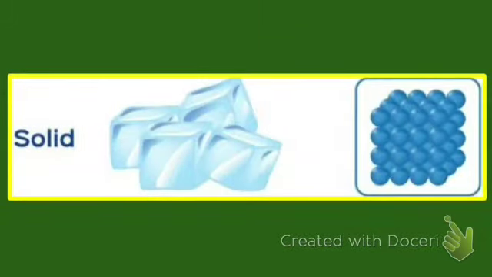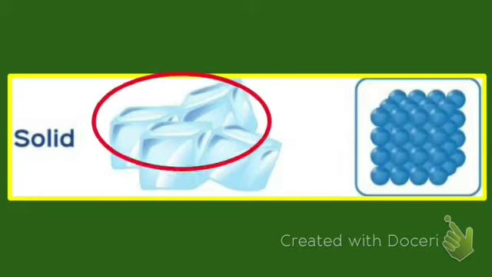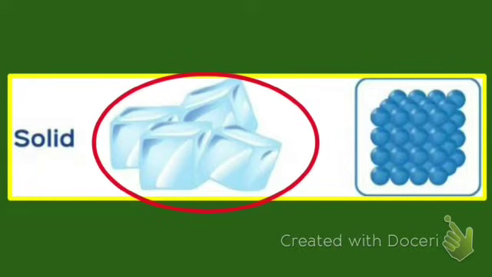Solids are substances that have a fixed size and a fixed shape. The molecules in solids are packed very tightly. See here, all these molecules are packed very tightly and are held together by a strong force. Solids have fixed mass and volume.